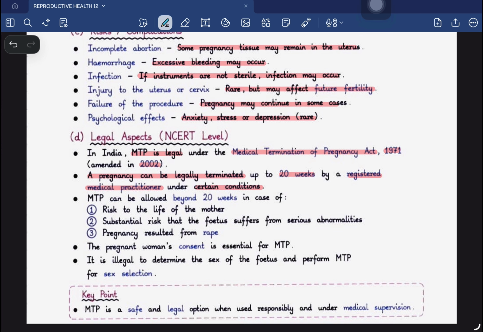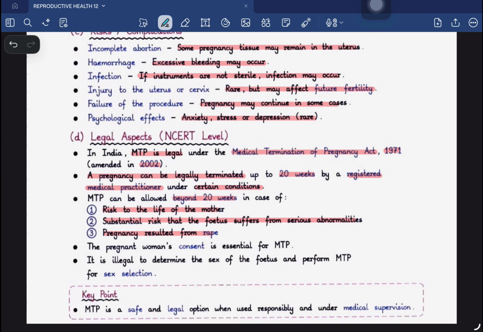So three things are very important. First of all, this MTP is legal. It is 100% legal if it is done before 20 weeks by a registered medical practitioner and under certain conditions. Sometimes this medical termination of pregnancy can be done beyond 20 weeks, and for that three conditions are there. First of all, risk to the life of the mother, substantial risk to the fetus from serious abnormalities, and pregnancy resulting from rape.